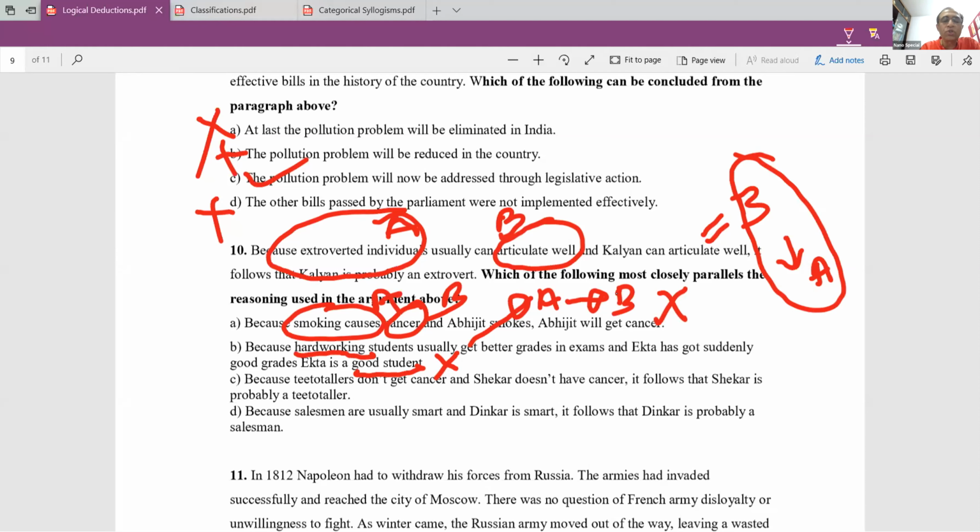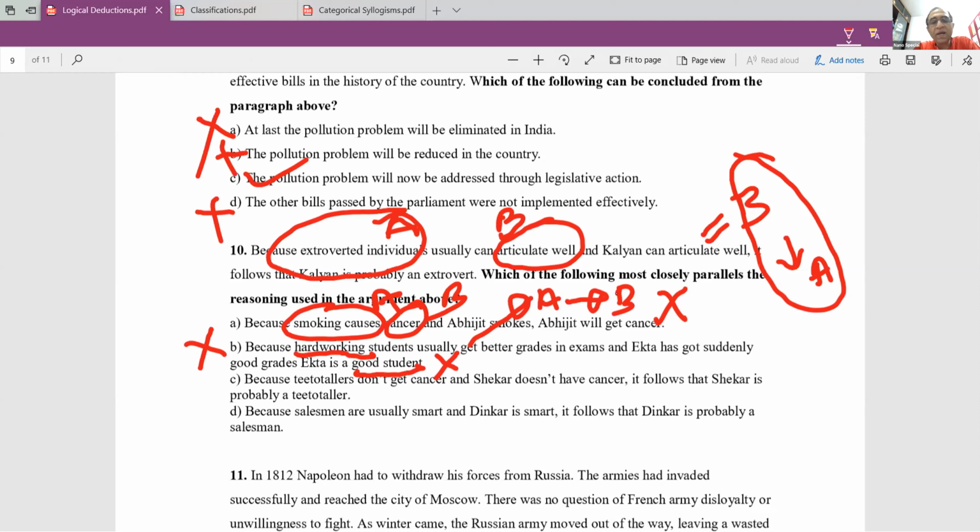Hardworking, if you call that A, getting better grades is B. Ekta has got good grades, so she exhibits B, but she's a good student, he says. Good student is neither A nor B, it is some C.